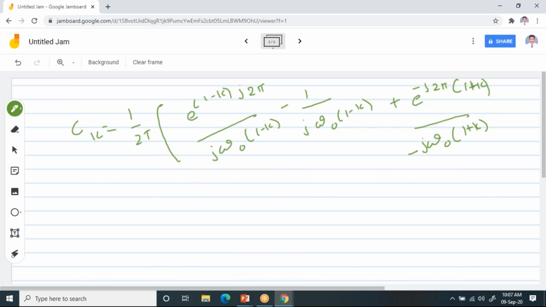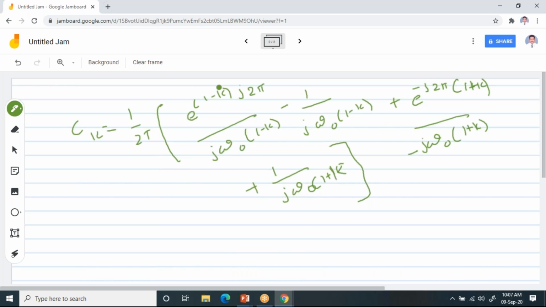Here you would write minus, plus 1 by j omega naught into (1 plus k). Now these are the terms you have to write. This is the first term, this is the second term, this is the third term, and this is the fourth term.